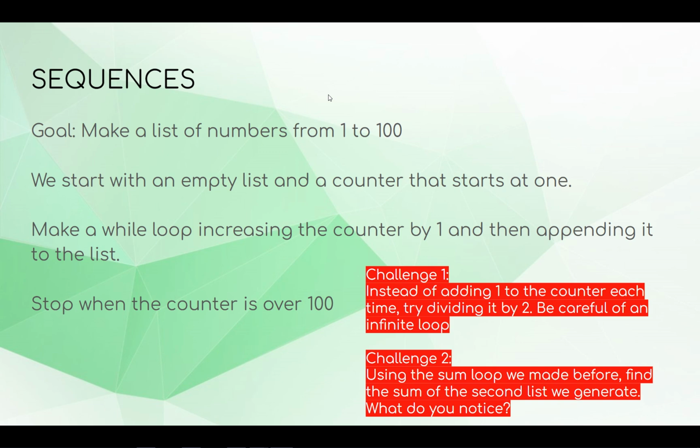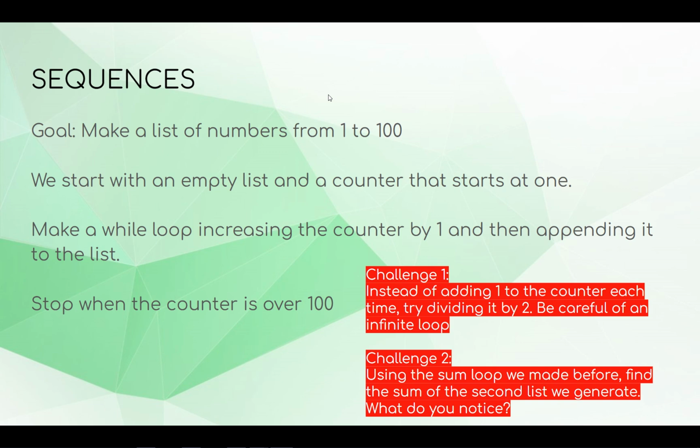You theoretically could make a list manually just by typing square bracket 1 comma 2 comma 3 comma all the way to 100, but that's a waste of your time and we don't want to do it that way when there's a more efficient way. So we're actually going to start with an empty list, so just list equals and then brackets, and then have a counter that is equal to 1.